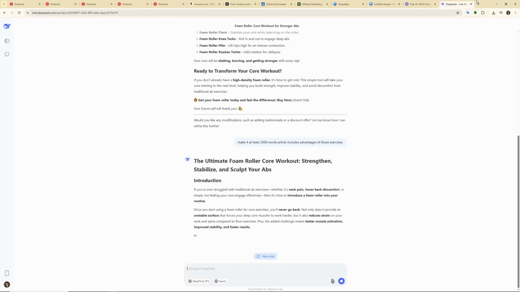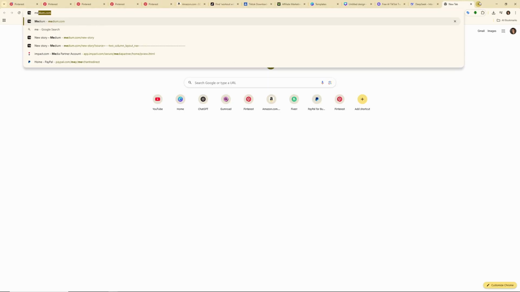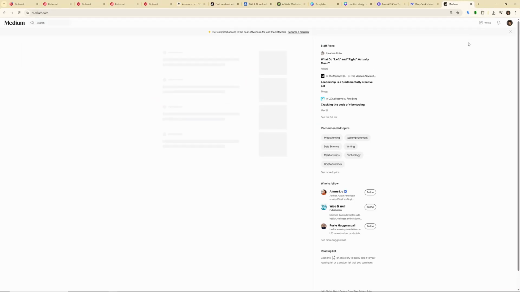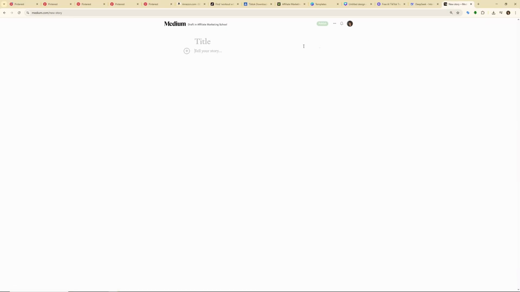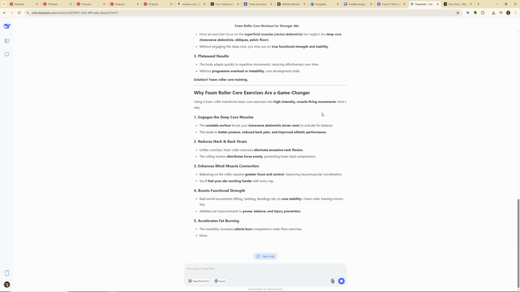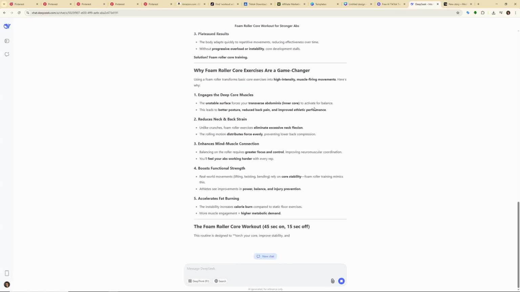In the meantime, let's go to the website where we're gonna post our article. It's called medium.com. You can post there for free. Just click on write, and this is where you're gonna type in your title, and this is the area where you're gonna tell your story, aka paste your article from DeepSeek. So let's check out how it is going so far.